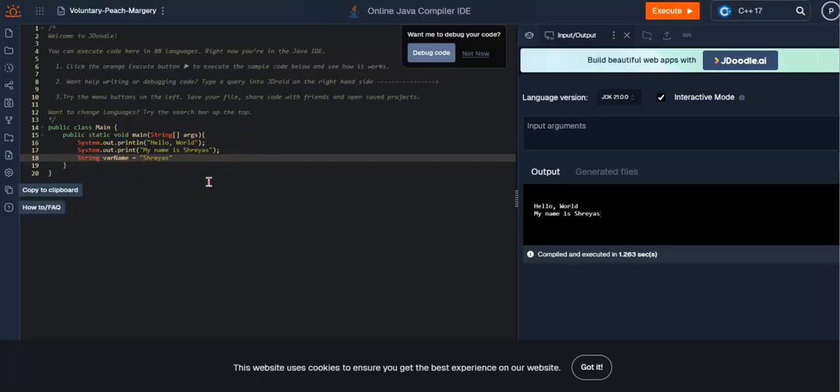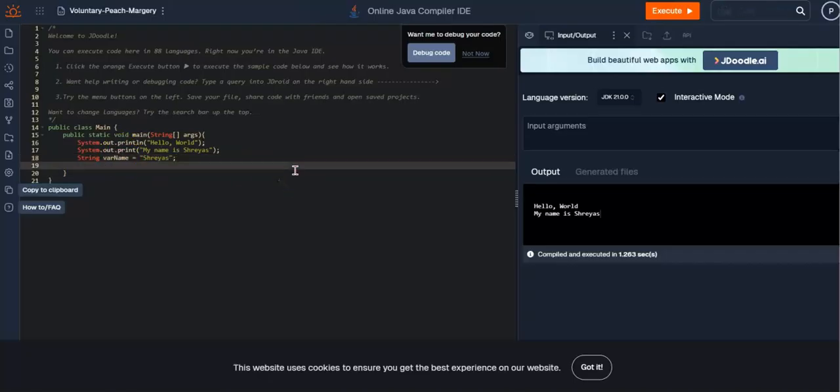Now, if I wanted to print this text, what I could do is say system.out.print, and instead of this name, I could just put var name, and then I have the semicolon.